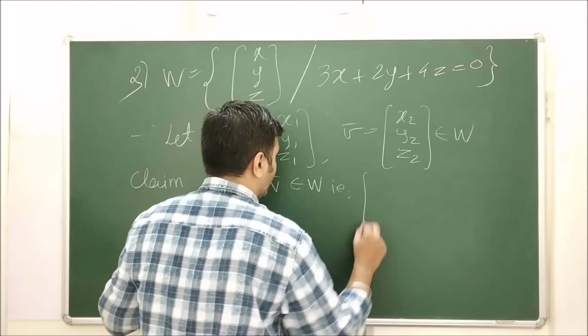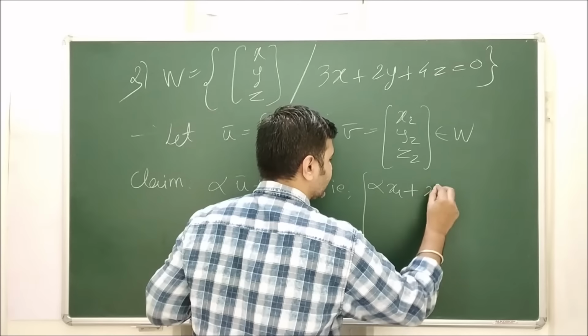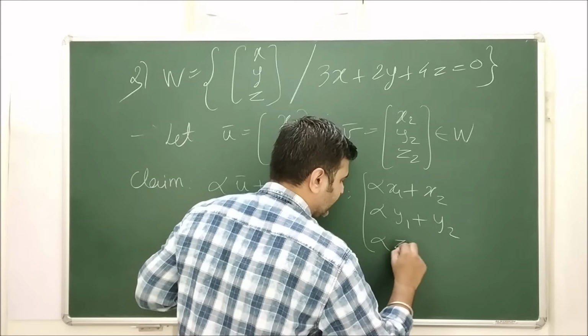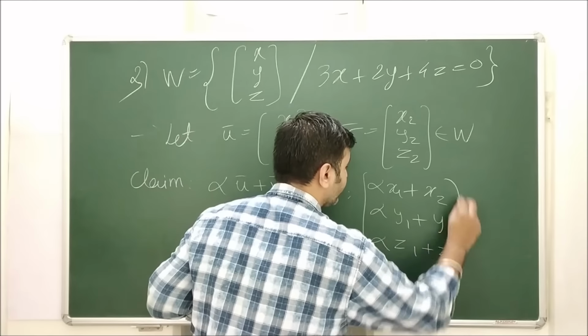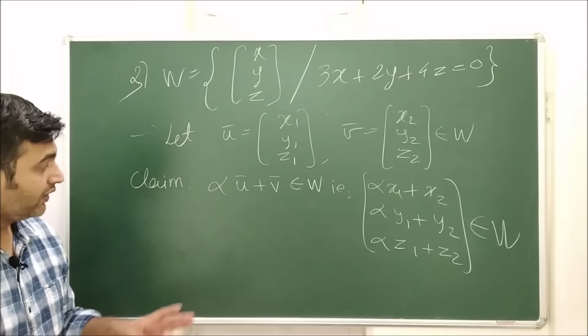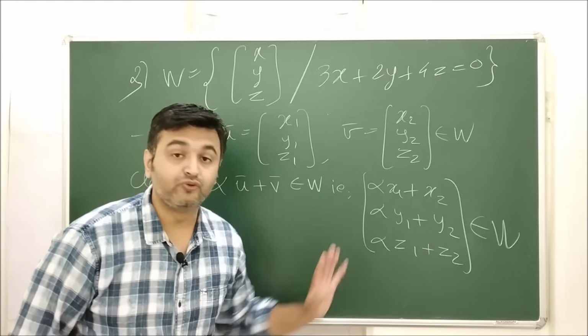What is alpha times u bar plus v bar? It is alpha x1 plus x2, alpha y1 plus y2, and alpha z1 plus z2. We want to prove that this vector belongs to W, where alpha is a real number and u and v are vectors from W.